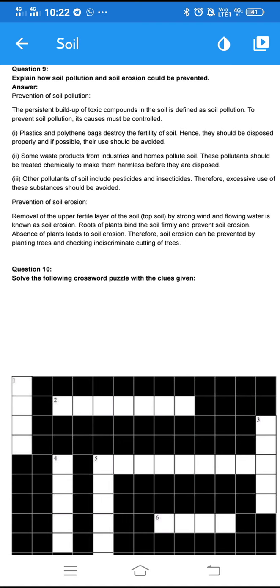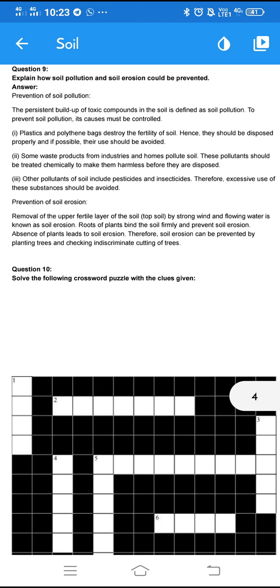What are the causes of soil pollution? That must be controlled first. What is the first point of controlling? Plastics and polythene bags destroy the fertility of the soil. Am I right or not? Hence they should be disposed of properly, and if possible their use should be avoided. We must dispose of them, and the use of such plastic materials should be avoided as much as possible.